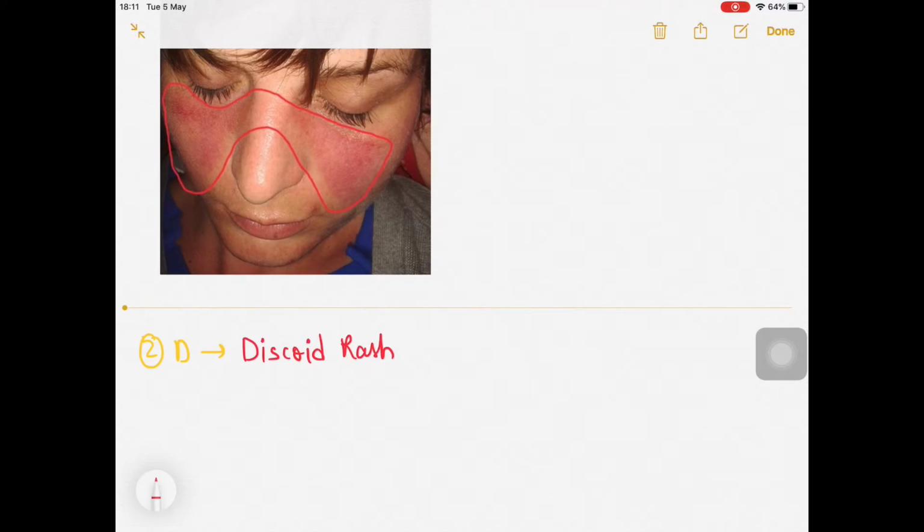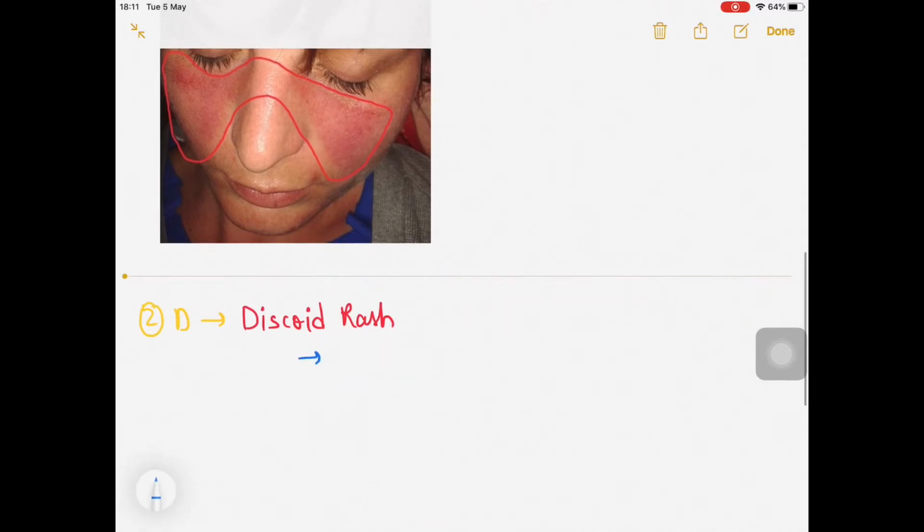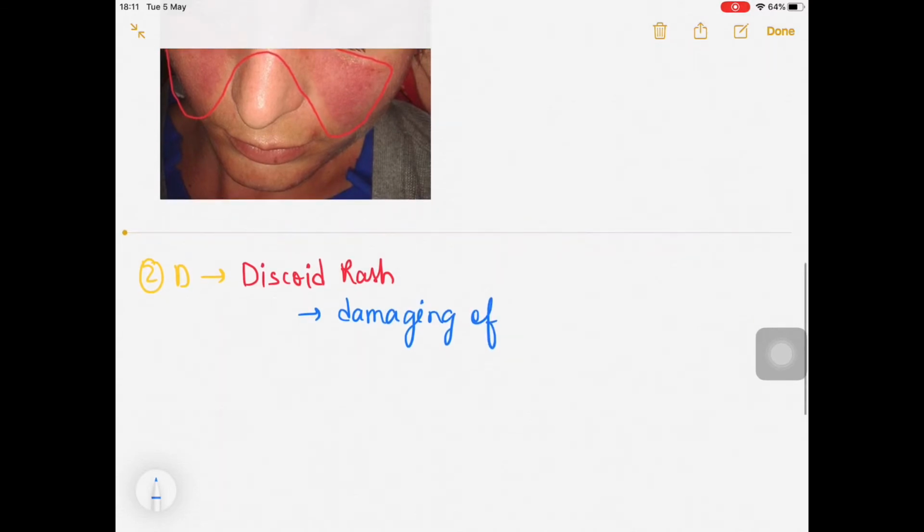Where is the problem? There is damage of the salivary glands or the sebaceous glands.